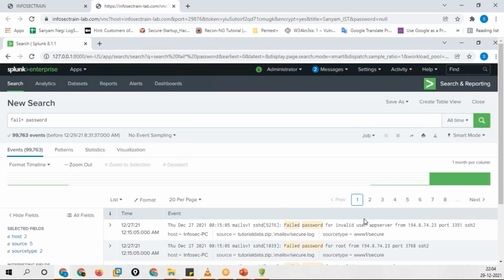So this is how you can write those correlation rules, and according to that, you'll be finding the entire logs, and then you can create an alert out of it. Make sense, everyone?